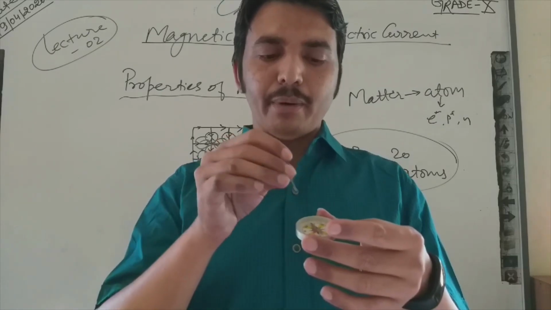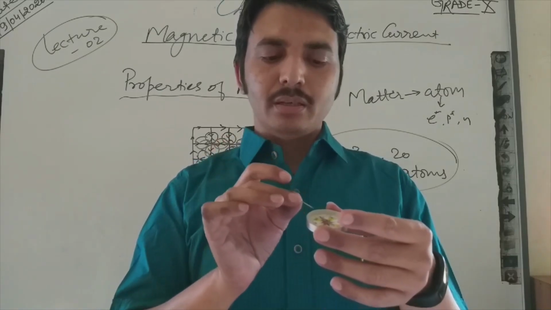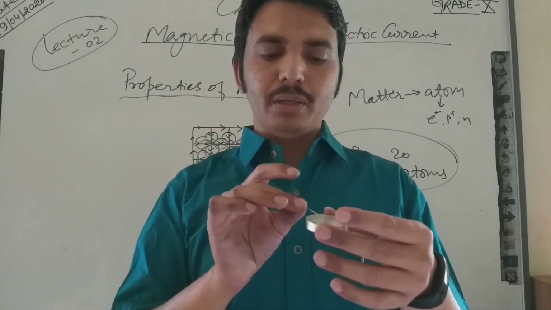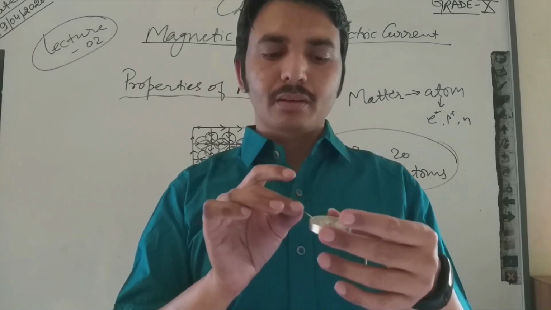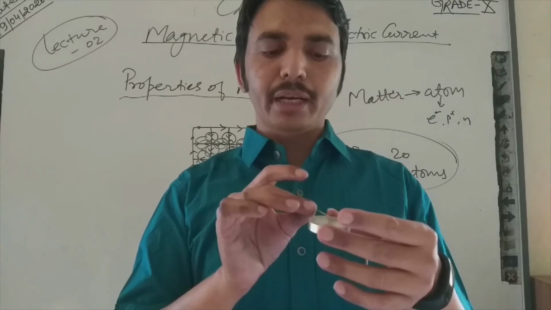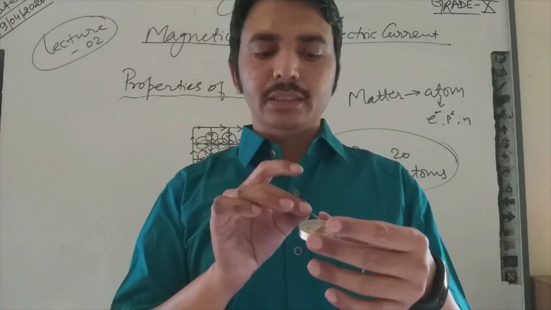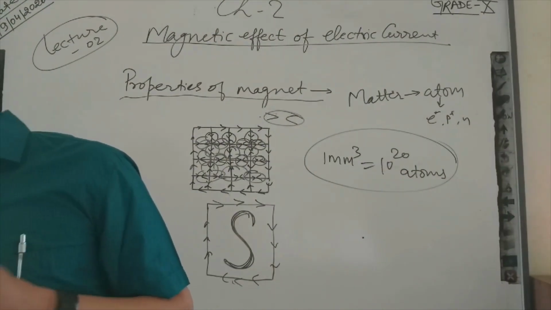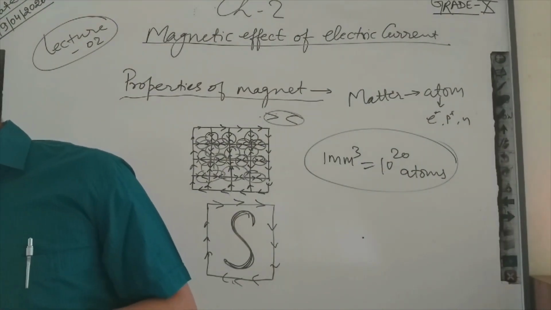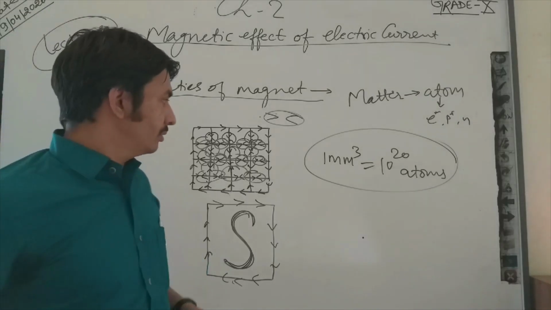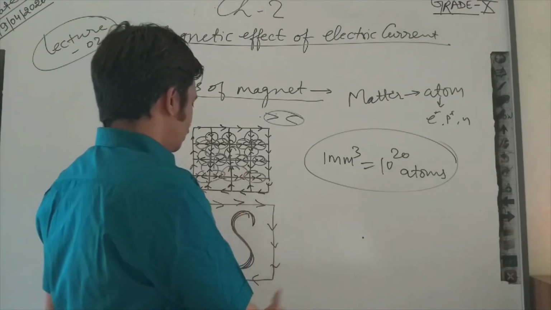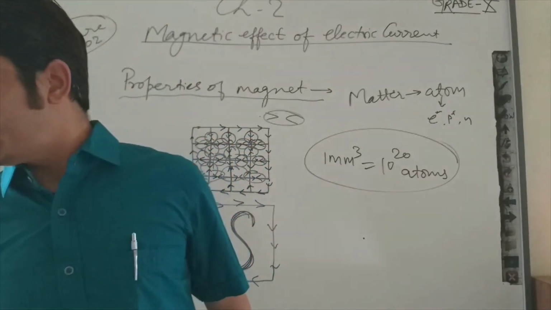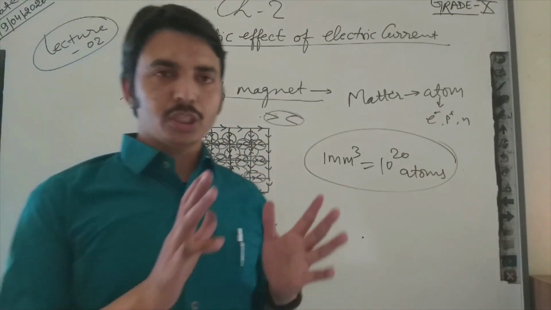So you can see if I put this end, it will attract, you can see the tilt in this end, and if I put this, then it will deflect this end of the bar magnet. You can see this end is deflected by this. And you can see, south and north pole are nothing special, because we are not changing anything in the composition of the material.